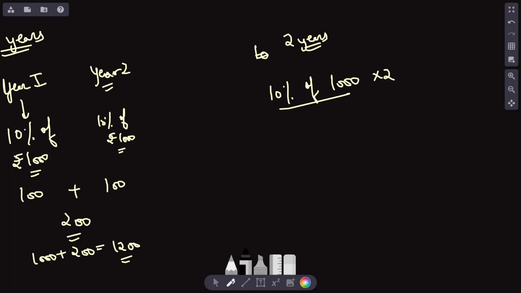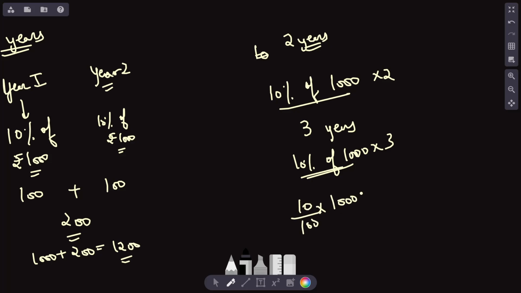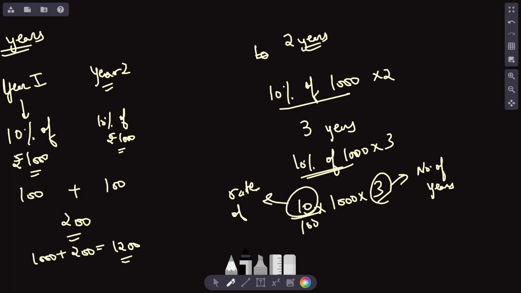For 3 years, can I say the total interest is 10% of 1000 into 3? What is this 10% of 1000? It is 10 divided by 100, multiplied by 1000, multiplied by 3. What is this 3? Number of years. What is this 10? Rate of interest. What is this 1000? The principal amount. Yes or no?